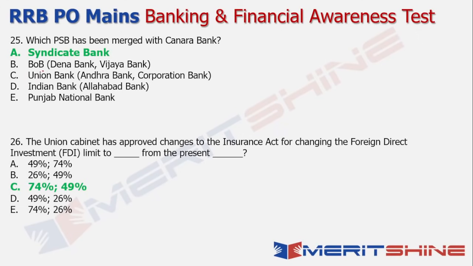So Canara Bank, obviously with Syndicate Bank, then Bank of Baroda was with Dena Bank and Vijaya Bank, Union Bank was with Andhra Bank and Corporation Bank, and the Indian Bank was with Allahabad Bank. So Punjab National Bank also got merged, but since there is a relevance of Punjab National Bank and its mergers in the next couple of questions, I'm refraining from answering the two entities here, right? So the answer to the next, obviously, insurance one was 74 and 49%.